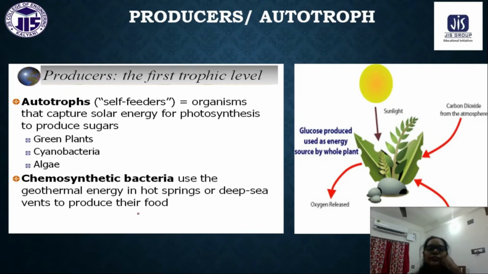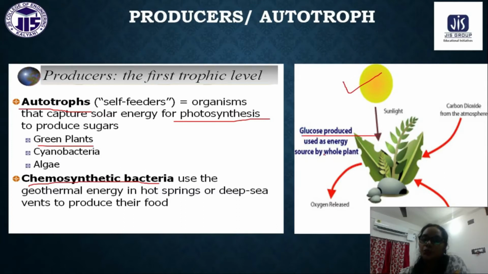Okay, now producers. We can classify the producers again into two types. One is autotroph, one is chemosynthetic chemotroph, the chemosynthetic bacteria. Autotrophs means all types of green plants, which with the help of photosynthesis, that means with the help of sunlight, can produce their own food, glucose. So this is called autotrophs. They are also called self feeders.